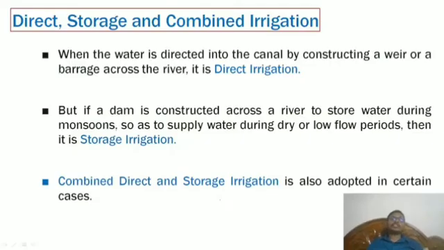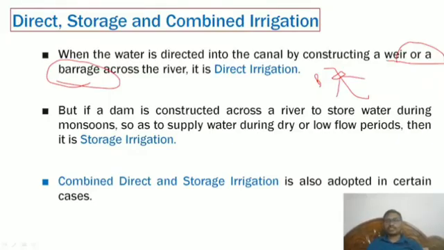Now direct, storage and combined. As I discussed, when the water is directed into the canal by constructing a weir or barrage, I told you previously and I have shown the picture regarding the barrage construction across the river network, that is called direct, left, right, like that.